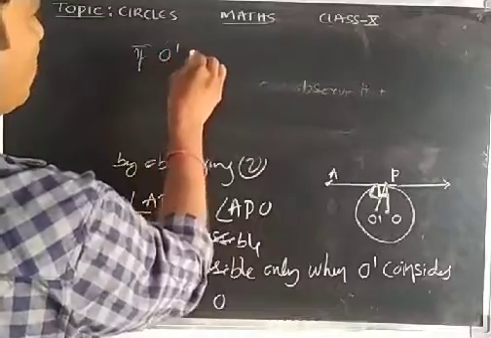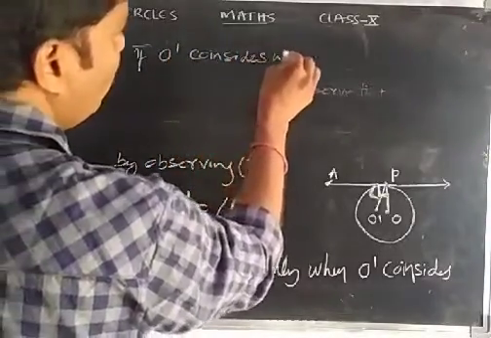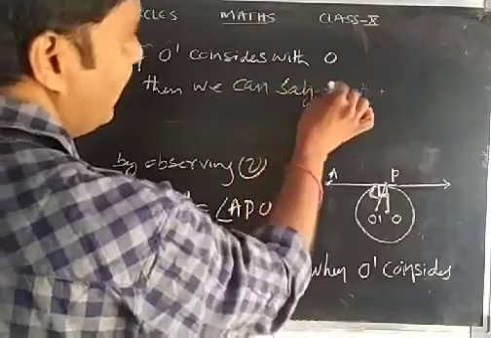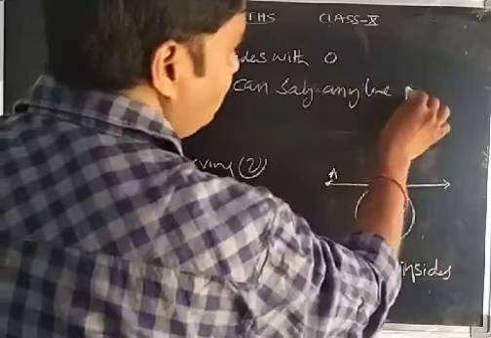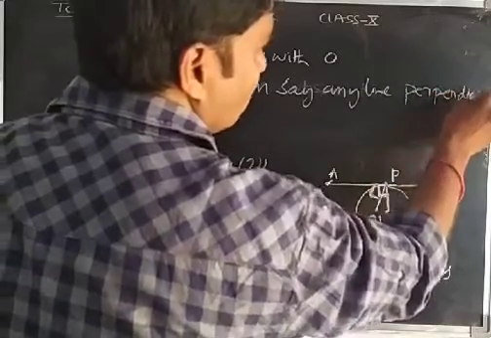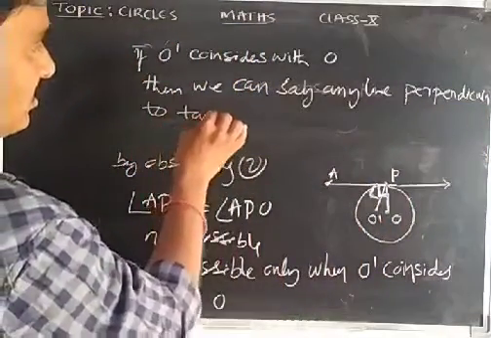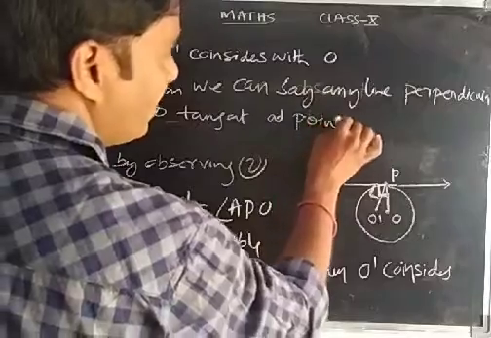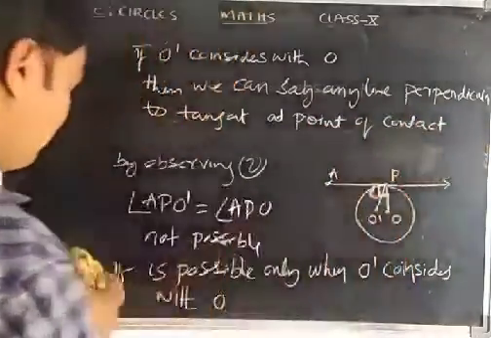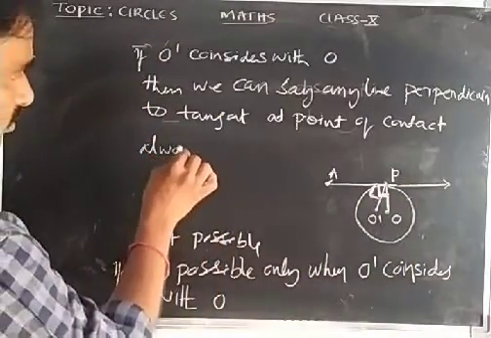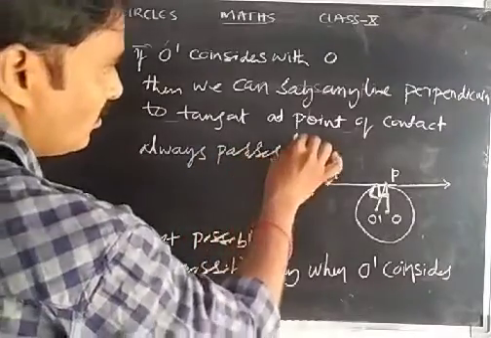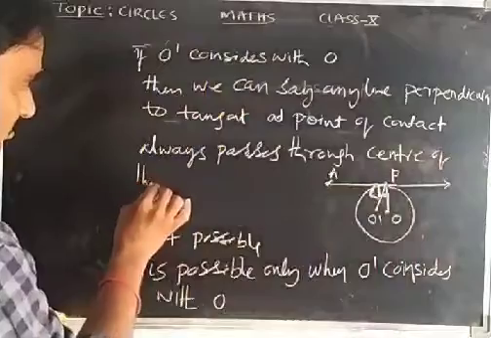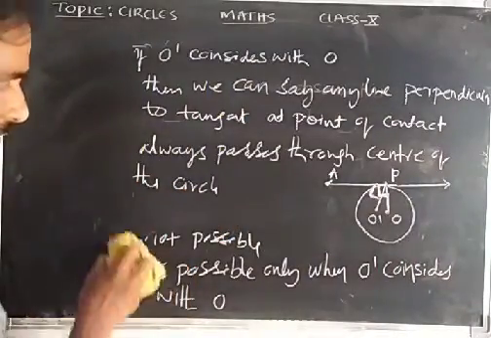If O dash coincides with O, then we can say any line perpendicular to the tangent at the point of contact always passes through the center of the circle. That's all. Okay, right.